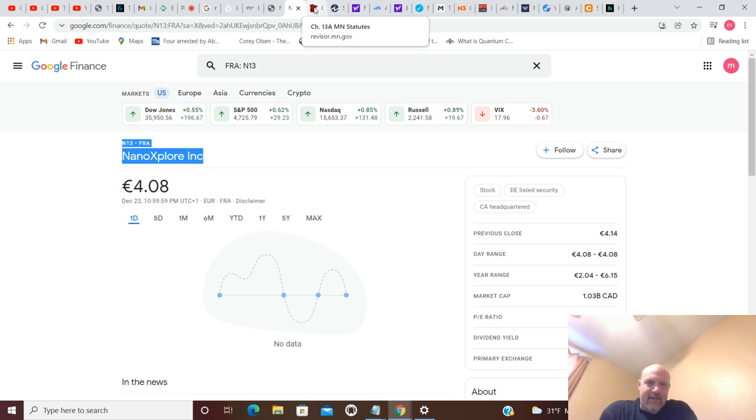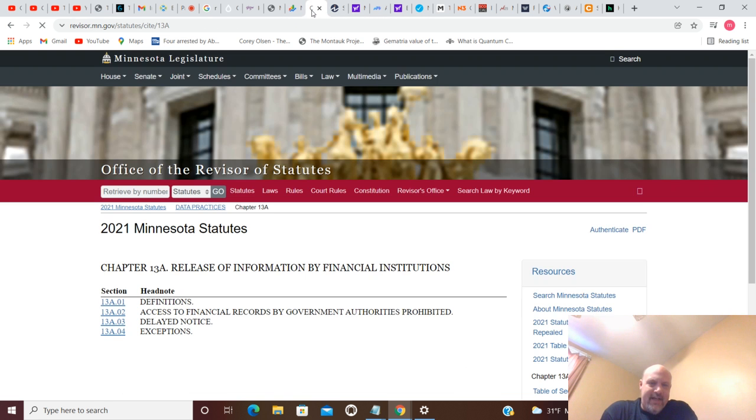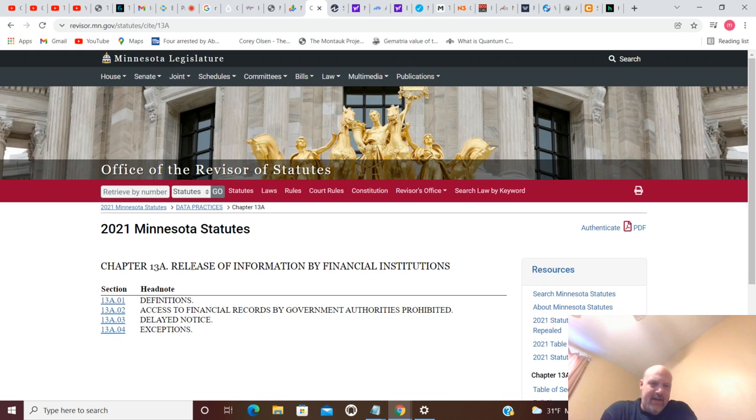All right, if we move on from that, you have 13A, and 13A ends up being Minnesota Statutes, Chapter 13A, Release of Information by Financial Institutions. So you got a Minnesota statute here that deals with release of information by financial institutions, and a lot of information there.